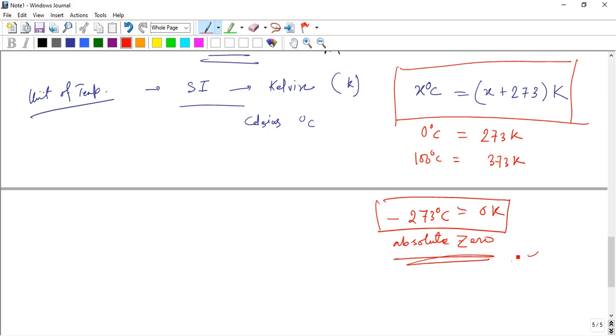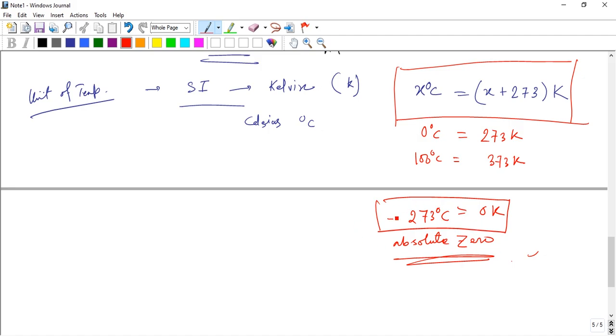It is called absolute zero because it is actually impossible to reach. At that temperature, no object is found. The mass becomes zero, with no significance of the body at that temperature.